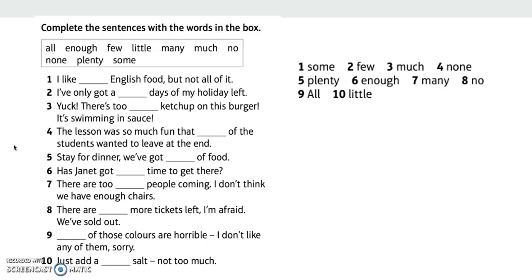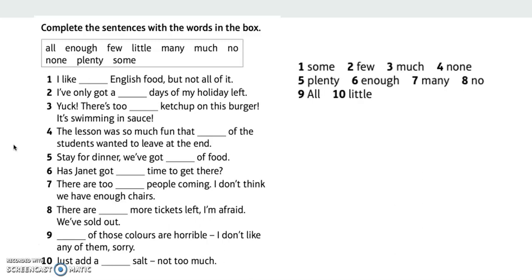4. The lesson was so much fun that none of the students wanted to leave, that they enjoyed it, and none of them wanted to leave. Zero students wanted to leave. 5. We have got plenty of food. That means more than enough, so stay.